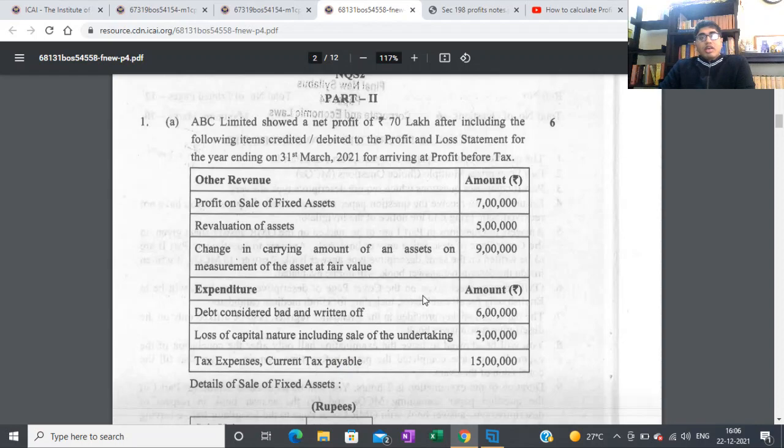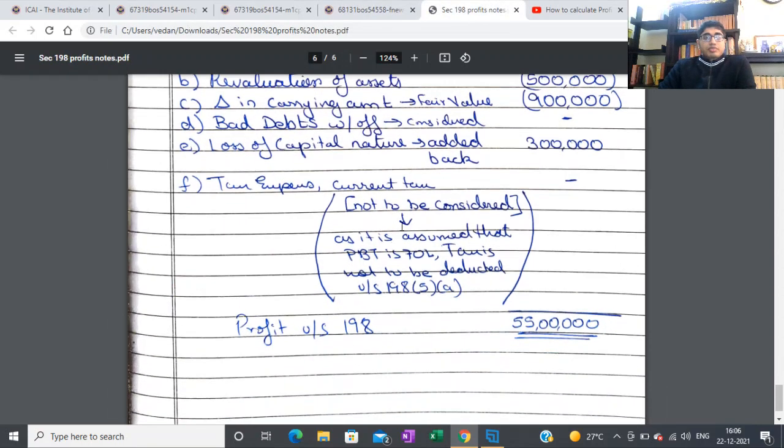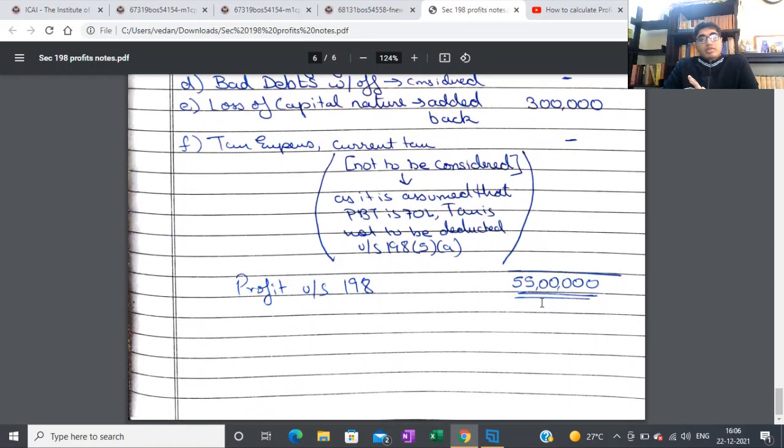But here they're saying for arriving at profit before tax. So I wrote the assumption that it is not to be considered, as PBT is assumed to be 70 lakhs. Tax is not to be deducted under section 198(5)(a), and I put it as nil because I'm not giving any effect to it. My final answer comes to 55 lakh profit under section 198.